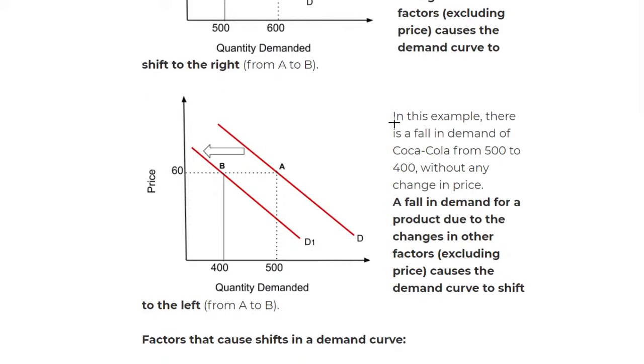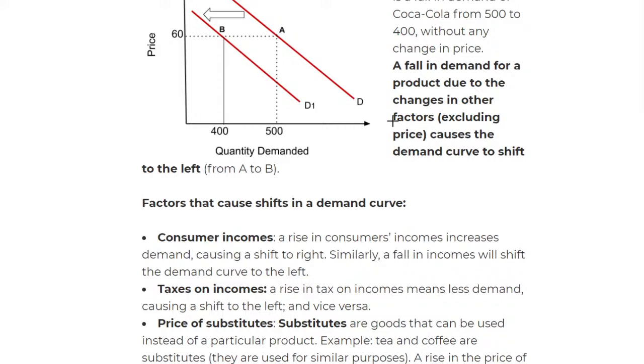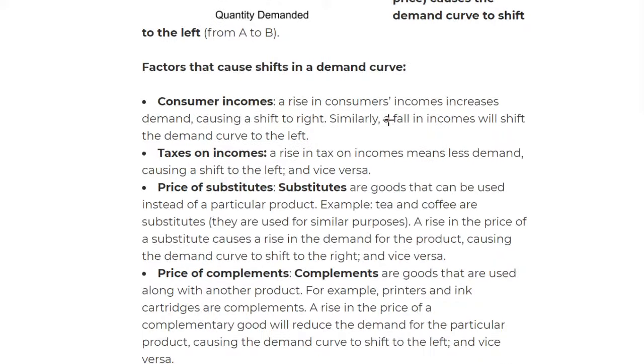And then shift to the left is the opposite. Fall in demand because of factors, excluding the price. That will lead to a shift to the left. Okay, now let's move on to the causes of a shift in a demand curve. Why would something shift to the right? Why would something shift to the left?